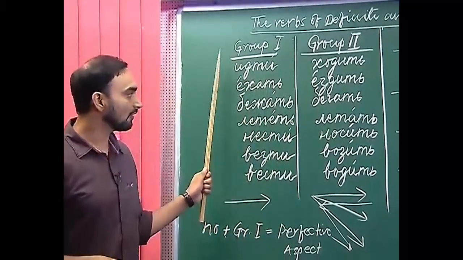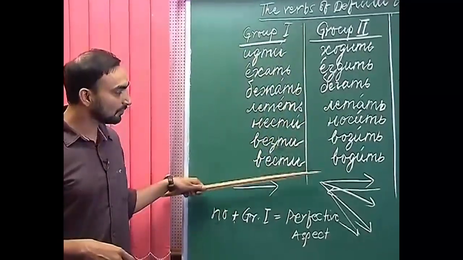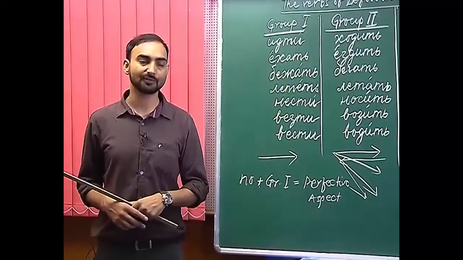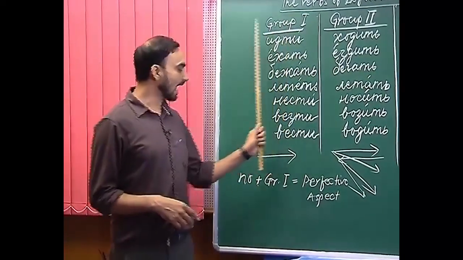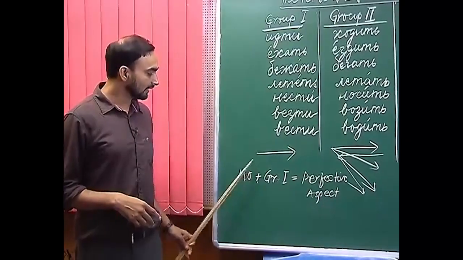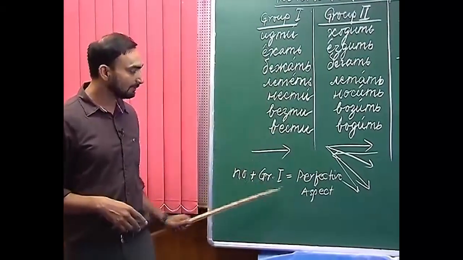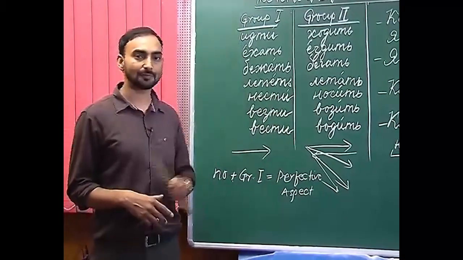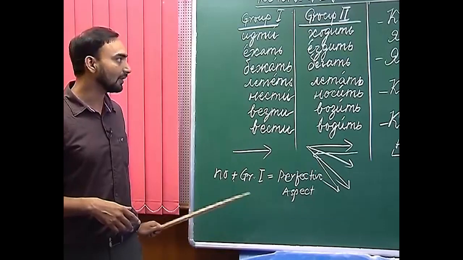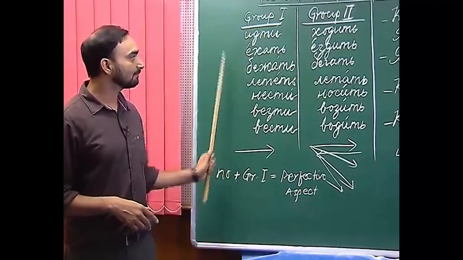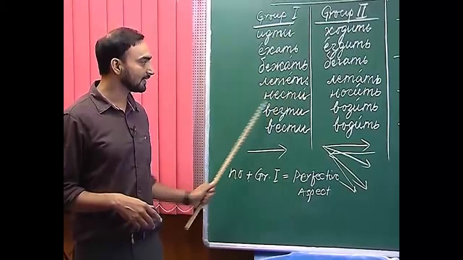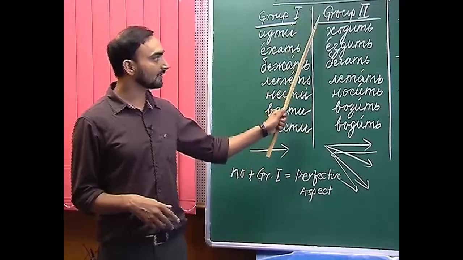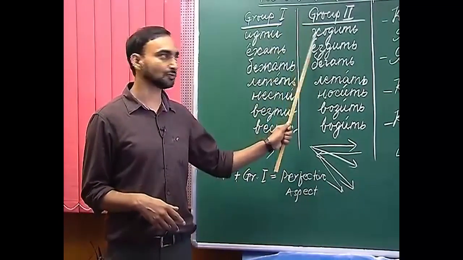One more important thing about them is that the verbs of both these groups are imperfective verbs, but when we add the prefix по to the group 1 verbs, they become perfective. So the perfective aspect of verbs of group 1 is obtained by adding the prefix по. For example, пойти, поехать, побежать, полететь, понести, повезти and повести, they are perfective aspect. There are no perfective aspects from the verbs of group 2.